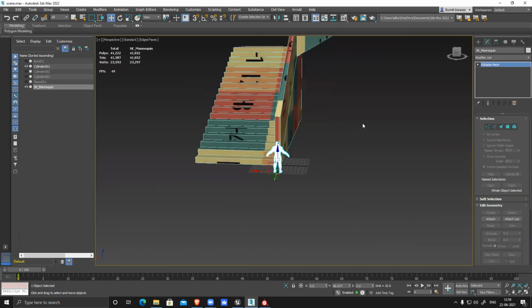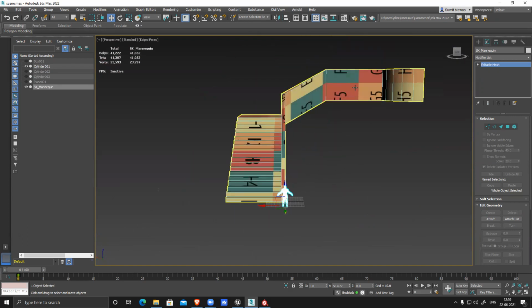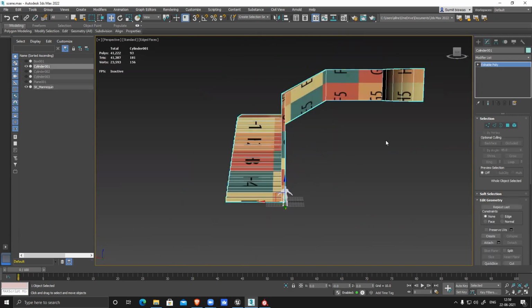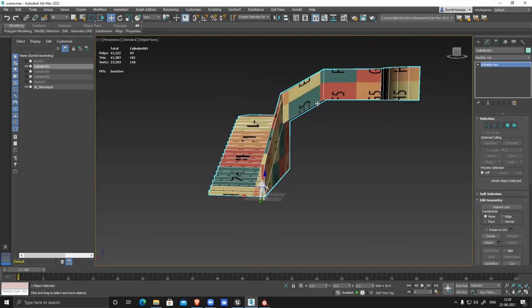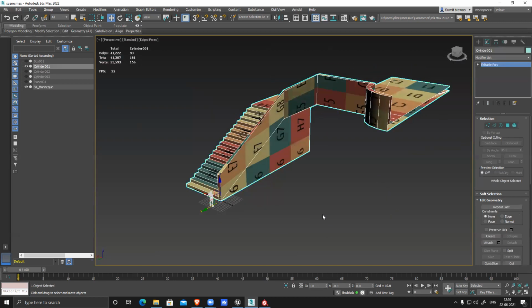This will make your life way easier. So I can see clearly this is way too big. I have to reduce the size of this entire thing. It's not just the wall. I have to scale down the entire thing. So I'll do that. I'll save my file.